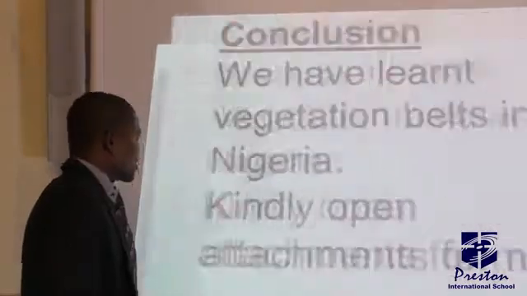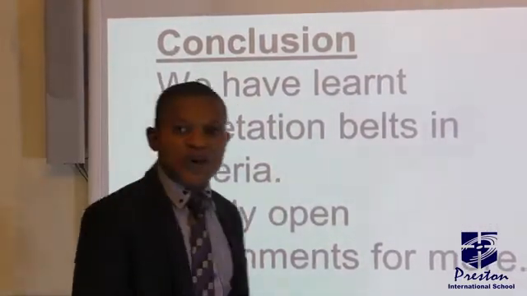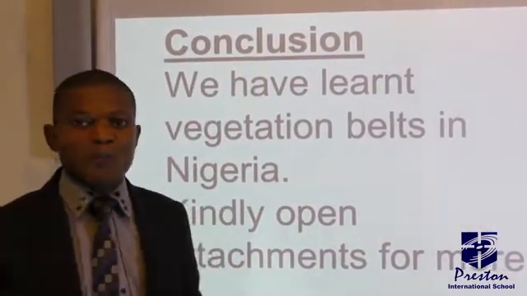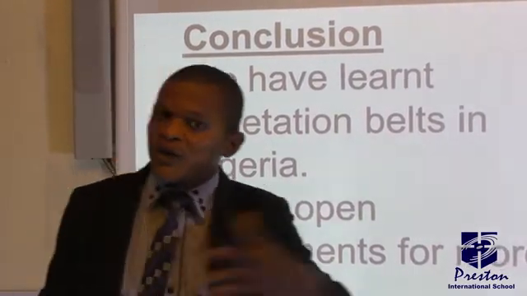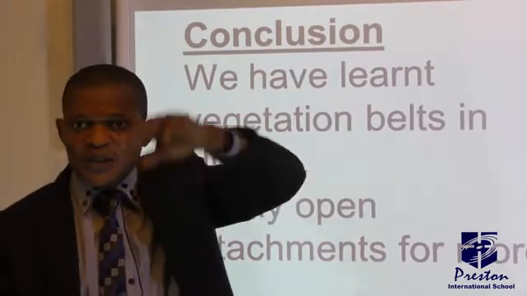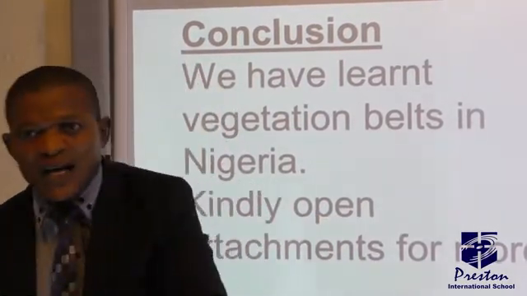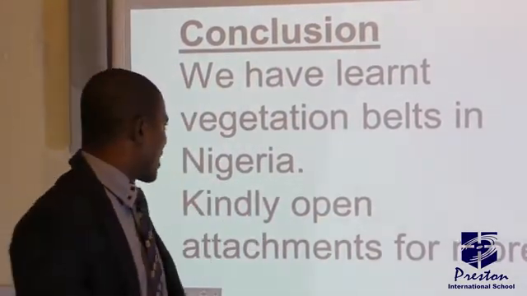And lastly, as I have said, we have learned the 5 vegetation belts in Nigeria. We said we have the mangrove swamp forest, the rainforest, the Guinea savanna, the Sudan savanna, as well as the Sahel savanna, the 5 vegetation belts.